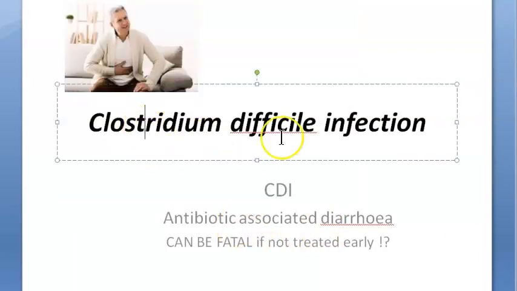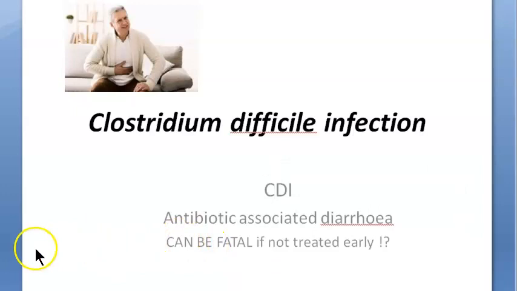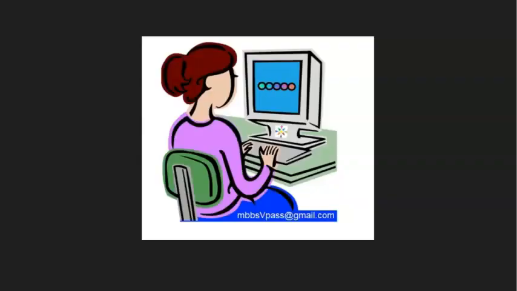So Clostridium difficile infection we are talking about, CDI. This is antibiotic associated diarrhea. There are instances which tell that it could be fatal if it is not treated early. So are you ready to get started with this topic? Let's start.